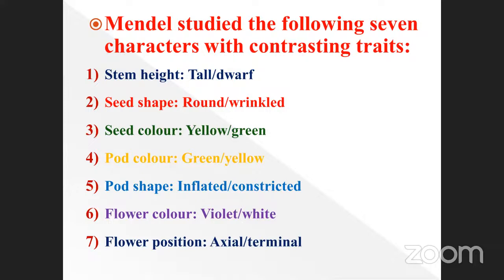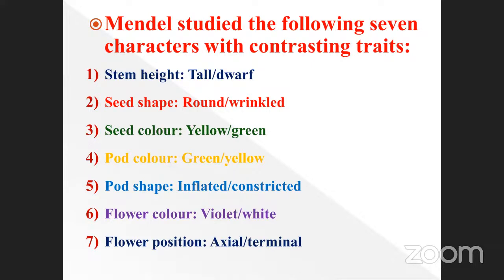Seed color, yellow and green. This is also a contrasting character, depending upon the seed color. Pod color, green and yellow. Here the seed color is yellow and green; here pod color is green and yellow. Opposite. Okay. And pod shape, inflated and constricted, shrinkage like that.